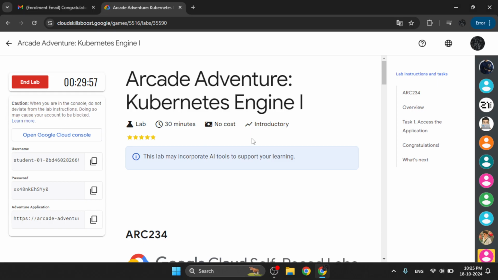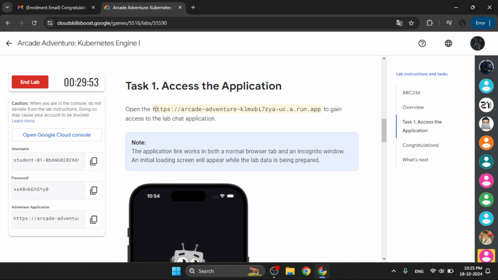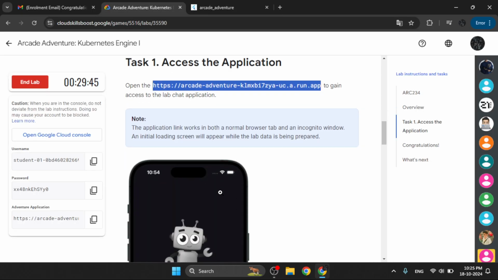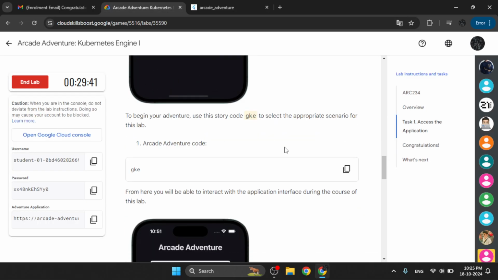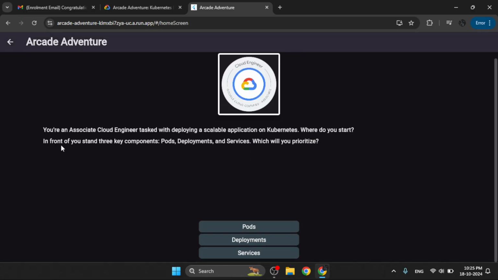So as you can see, the lab has started, and once you start the lab, it creates a website URL here. You can copy this and paste it in a new tab, and now you are good to go. Let us follow up with the first task, which is to copy this code and paste it where enter code is given, and submit this.